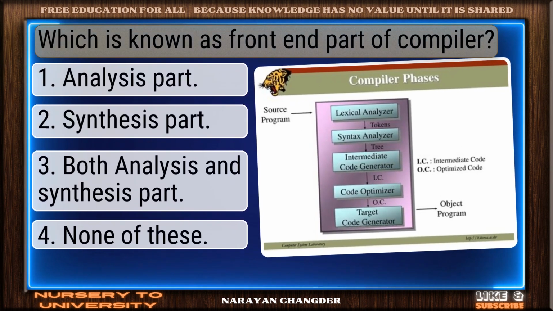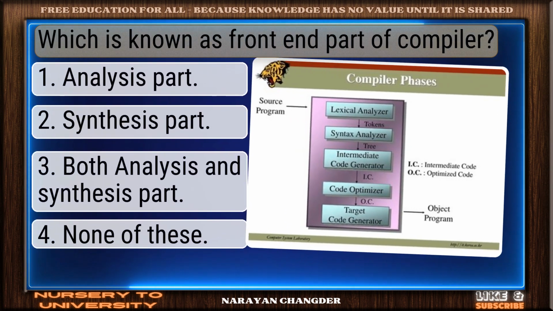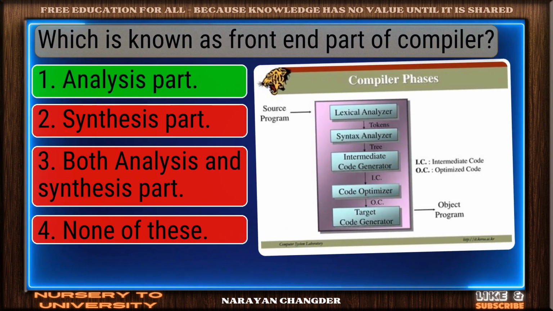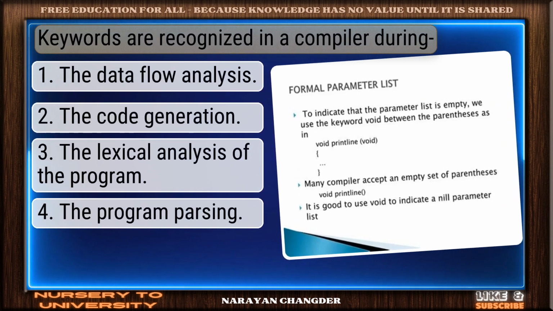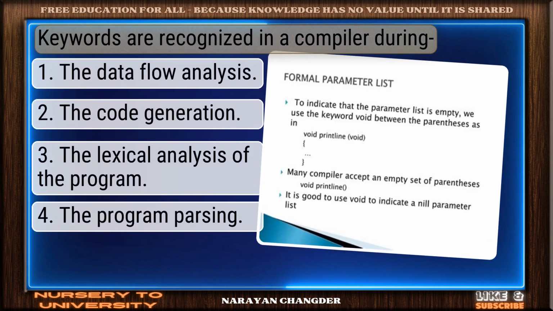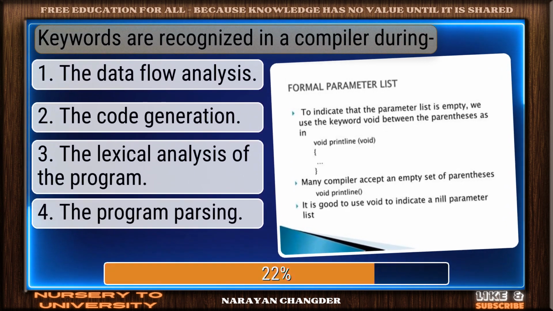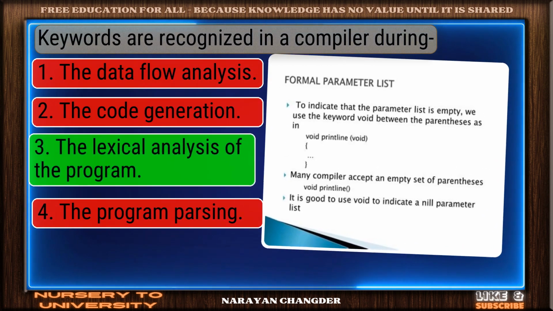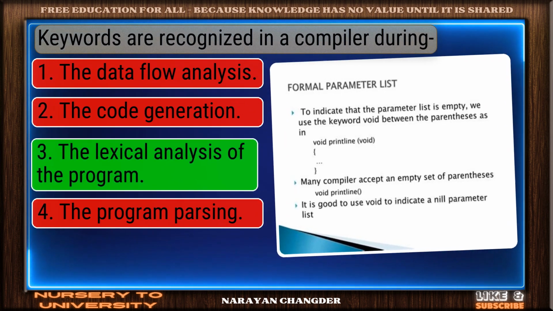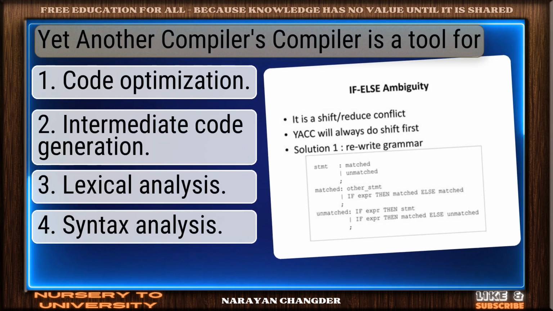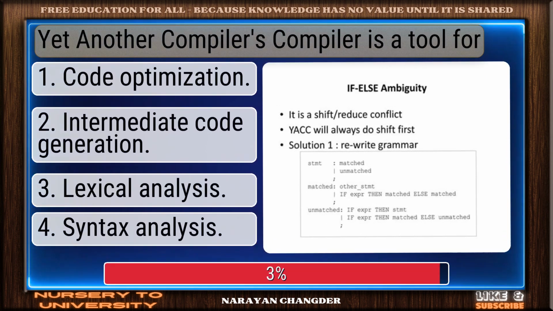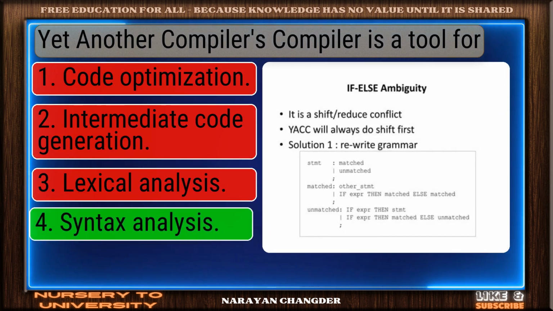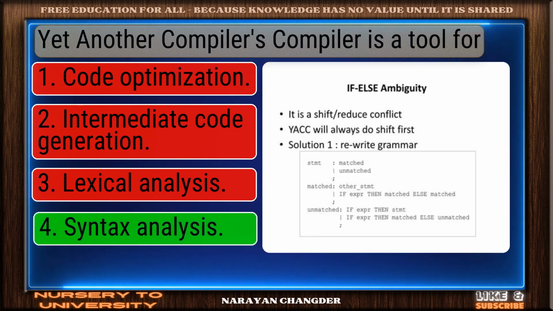Question number 50. Which is known as front-end part of compiler? Strong choice. Analysis part is the right answer. Question number 51. Keywords are recognized in a compiler during... Excellent. The lexical analysis of the program is a brilliant choice. Question number 52. Yet another compiler's compiler is a tool for... On track. Syntax analysis is the correct answer.